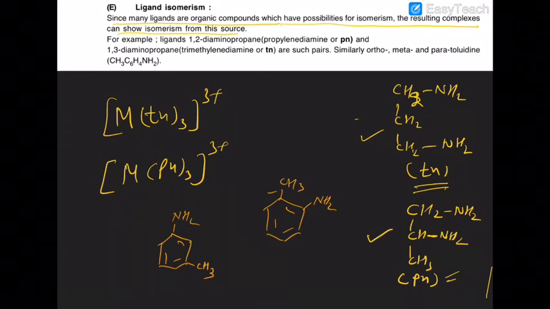These are also cases of ligand isomerism, because the nitrogen lone pair has to be lost now. The CH3 position is ortho in one case, meta in one case and para in one case. So when the ligands are able to exhibit isomerism by themselves, such coordination compounds are exhibiting ligand isomerism.